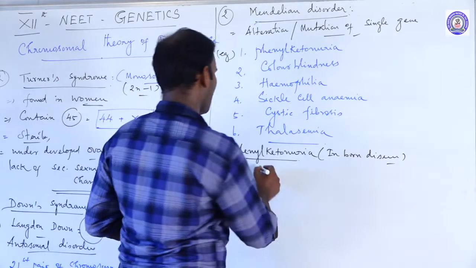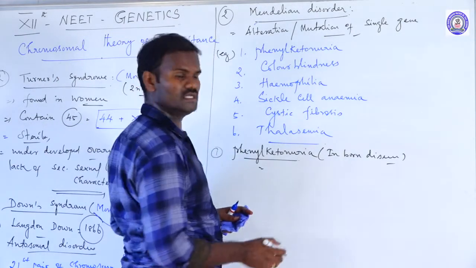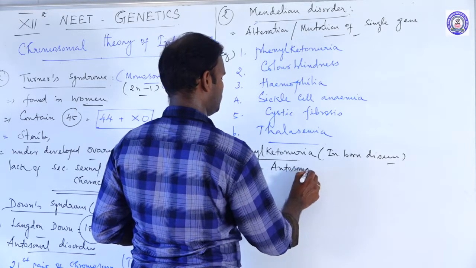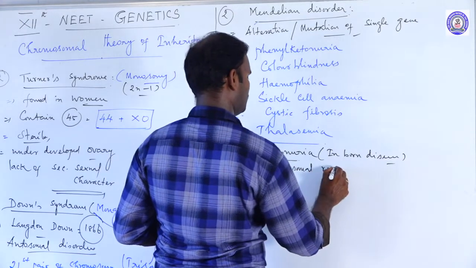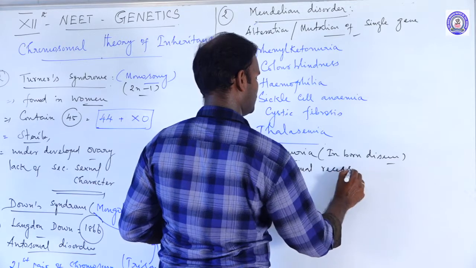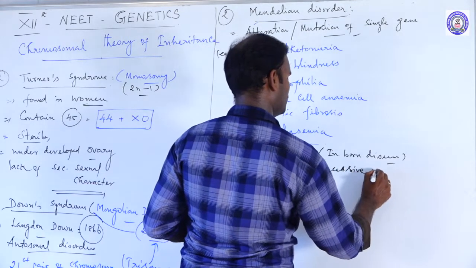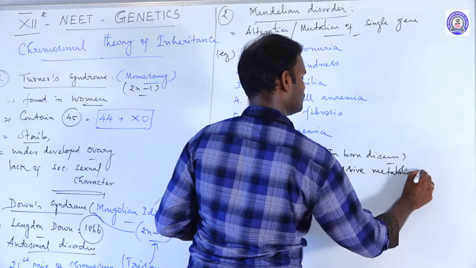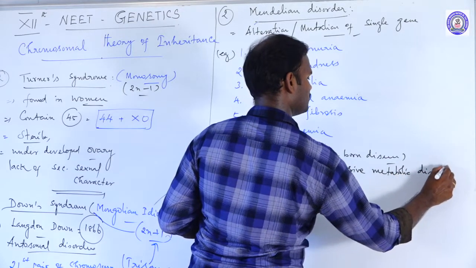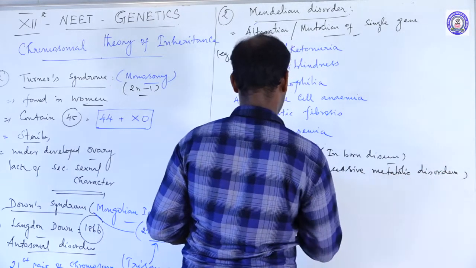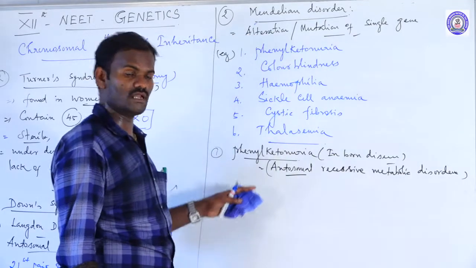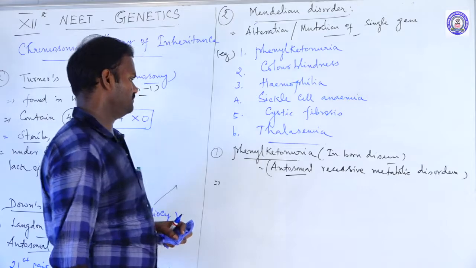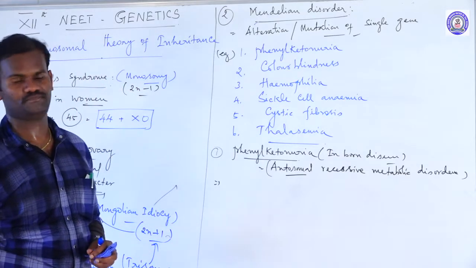It is an autosomal recessive metabolic disorder. Not for the sex chromosome, but autosomal. Phenylketonuria is actually due to defective genes.